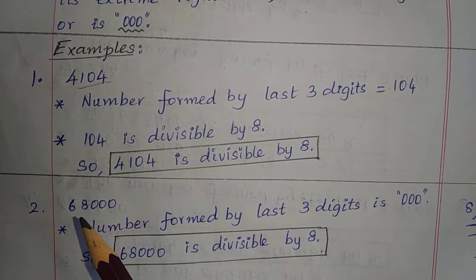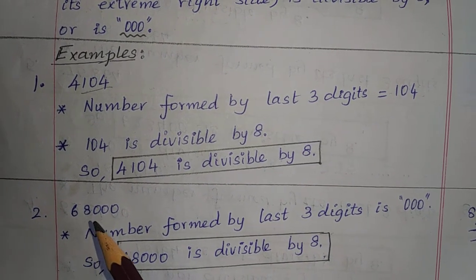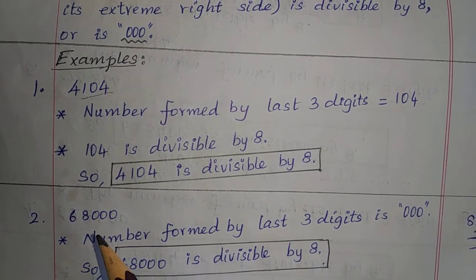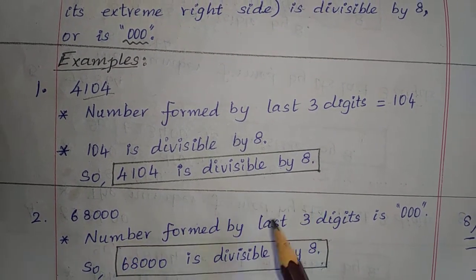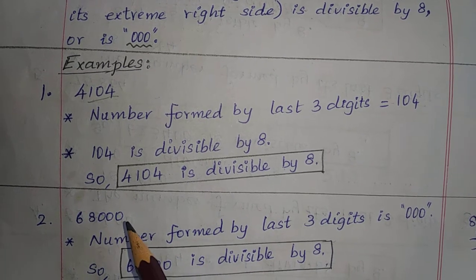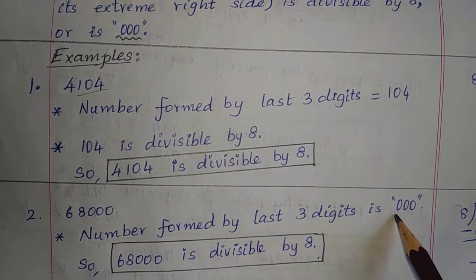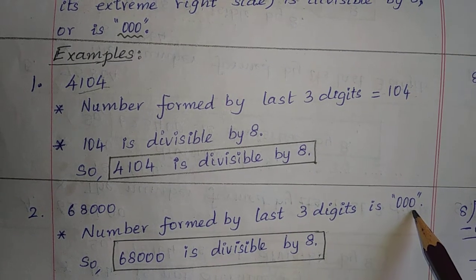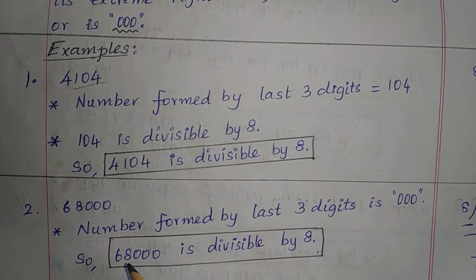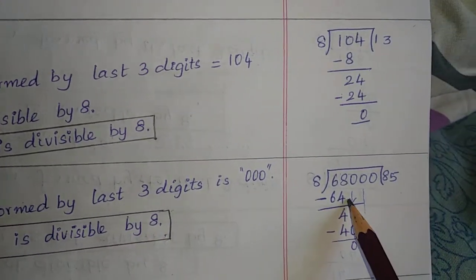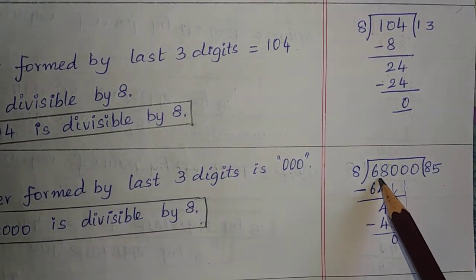I hope you have understood now. Let us move to another example, 68,000. See, our condition is to form a number by the last 3 digits. Here the last 3 digits are 0, 0 and 0 only. Since the last 3 digits are triple zero, we can easily say that 68,000 is divisible by 8. For verification, let us do the calculation here.